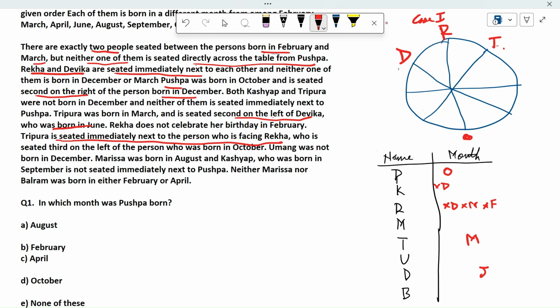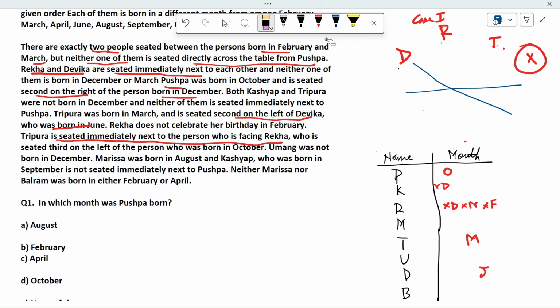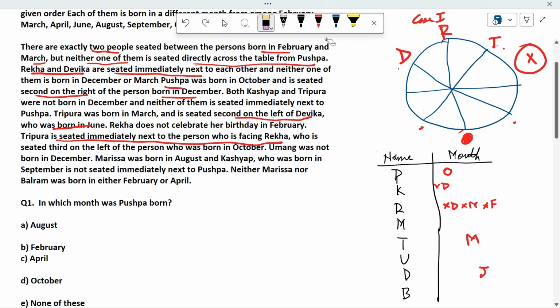Then the case says that what we have considered is wrong. Okay, are you understanding why it is wrong? Because if Rekha is seated here, then the person opposite is in this place, and Tripura should be immediately next, either here or here, which cannot happen in this case. So we understand that this case is wrong. So what will be the case then?